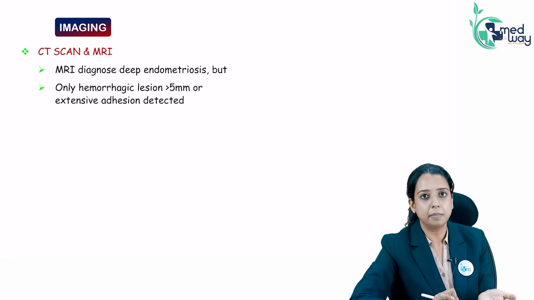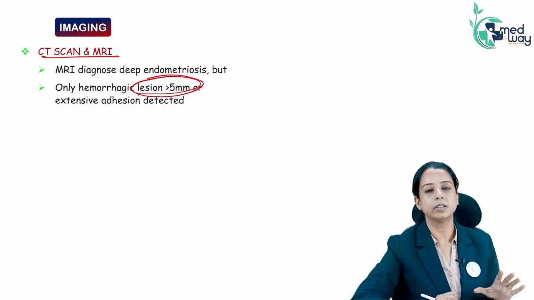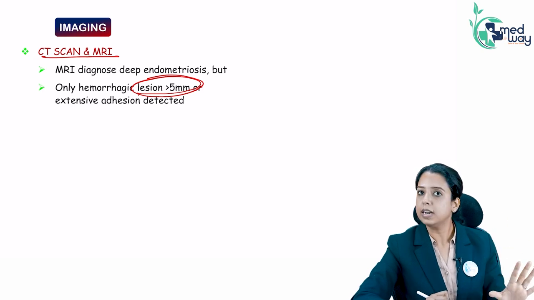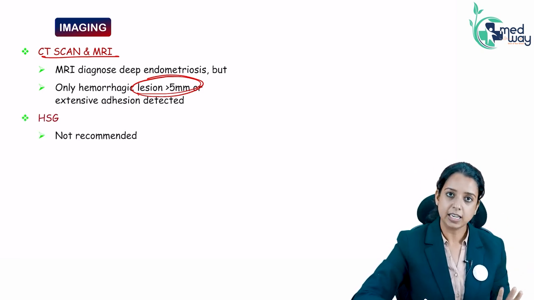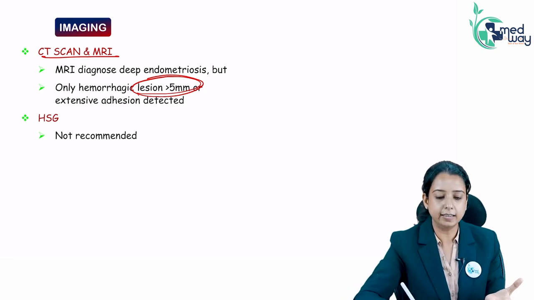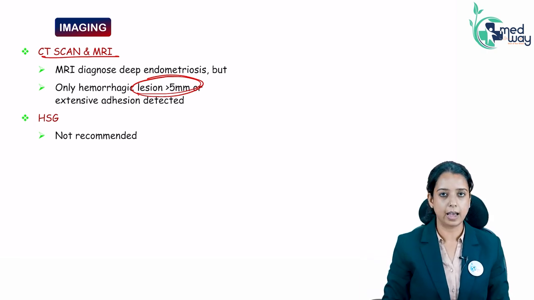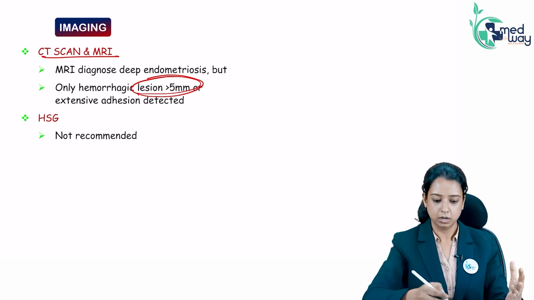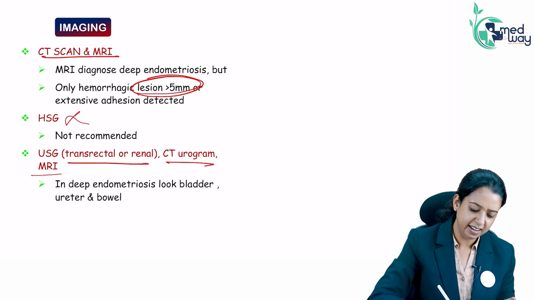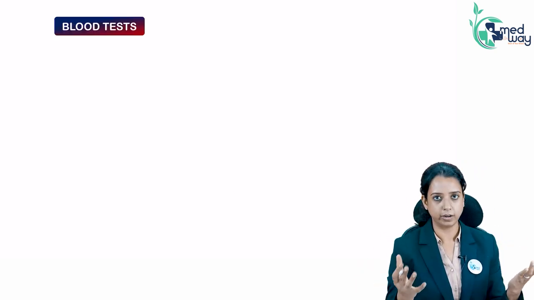You can use CT scan and MRI, but CT scan and MRI can only detect the deep lesions, which are more than 5 mm. Small peritoneal lesions will not be detected by it. HSG is hysterosalpingography. What will it do? It is a dye injected inside uterine cavity. Everything is normal inside uterine cavity. What is happening outside uterus? So it will not help us. Other ultrasound like transrectal, CT, yes, if the symptoms are there, then you can do it. Otherwise, they are all not helpful.